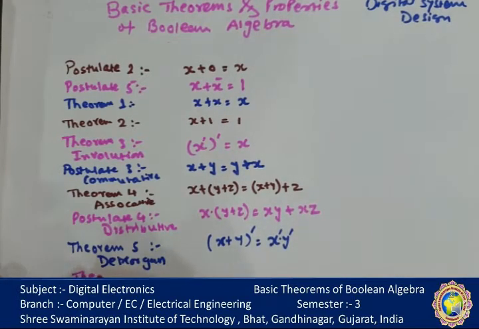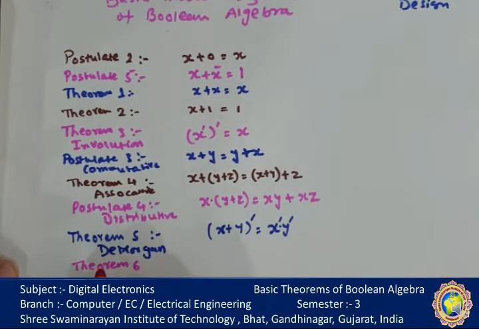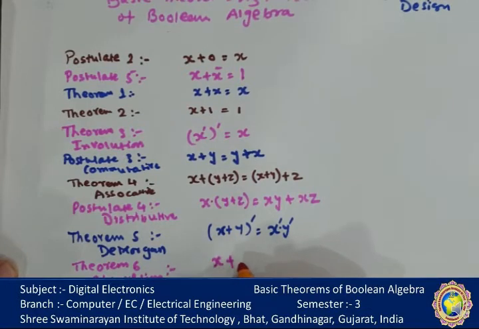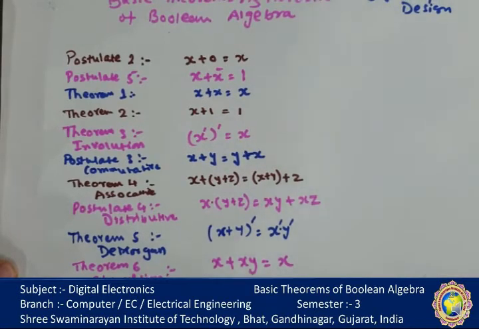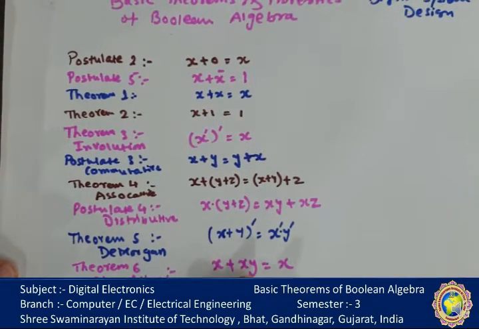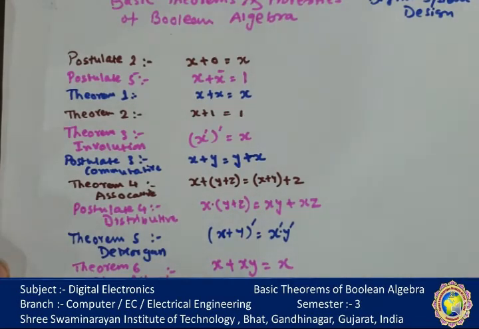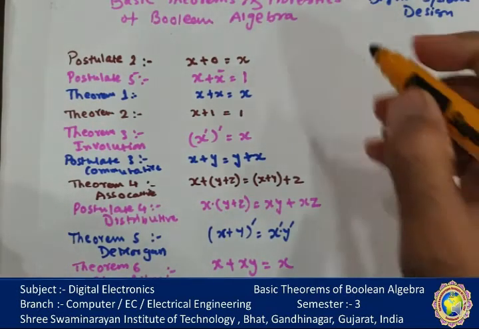And the last theorem related to this Boolean algebra is known as the absorption theorem. It says that x ORed with xy, the result is x. If any variable is ORed with the AND of itself with any variable, the result is x. Okay, we will prove each and every theorem, but before that, let us start with the main concept, first duality. Here one thing comes into the picture, duality.